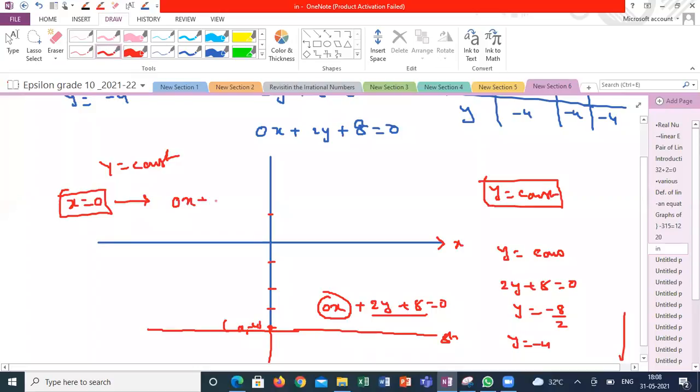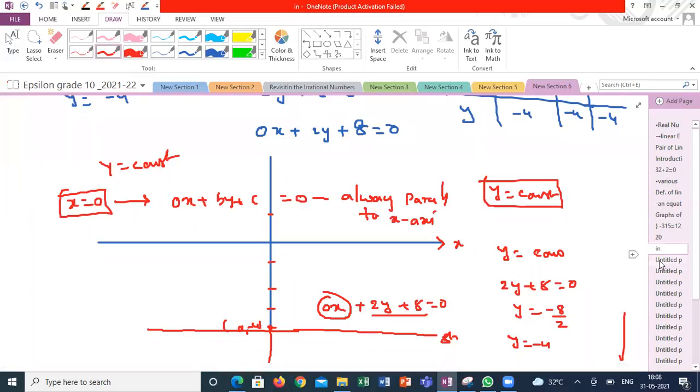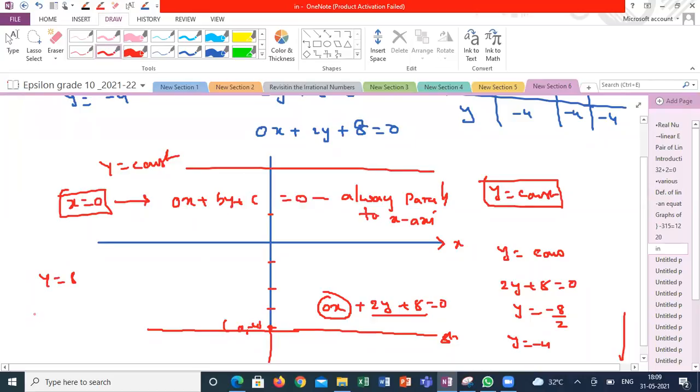If 0x plus by plus c is equal to 0, this equation always represents a line parallel to the x-axis. You take anything: if I take y is equal to 8, you will get a parallel line at y equal to 8. You take y is equal to 16, you will get a parallel line at 0 comma 16, parallel to the x-axis.